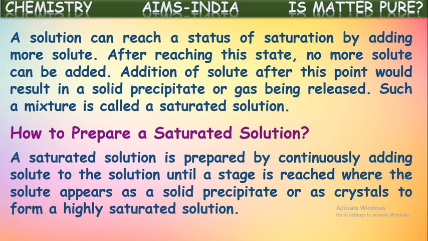So we can add solute continuously until it settles down like solid particles. At that stage we can understand that it has become saturated with the solute.